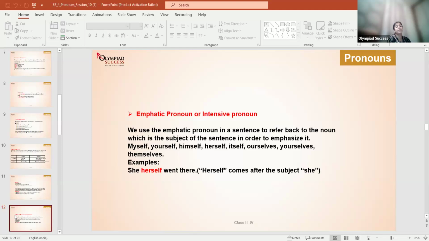It will refer to the subject in the sentence. If I say Kaivalya was doing his homework, he himself did the worksheet, I am talking about Kaivalya and emphasizing that he himself did the worksheet. Got it? Yes, ma'am. Clear?